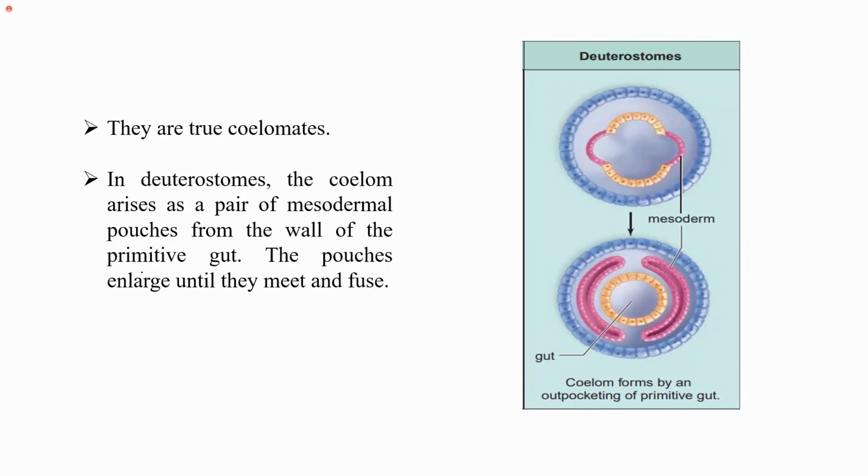Next, deuterostomes are true coelomates. So we know that they are true coelomates. In this, the body cavity is formed by the mesoderm. So you can see here, in deuterostomes, the body cavity or the coelom arises as a pair of mesodermal pouches. You can see outpocketing happens.